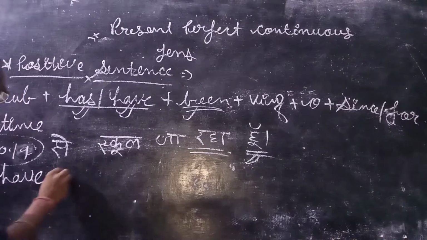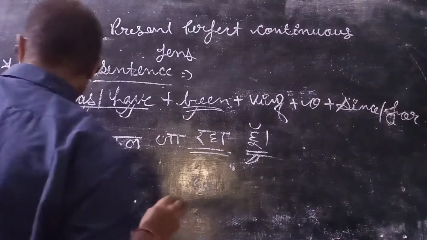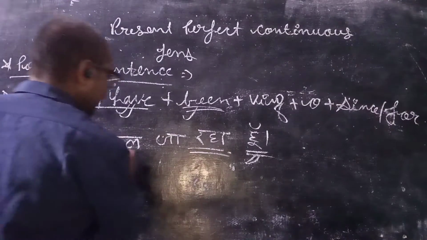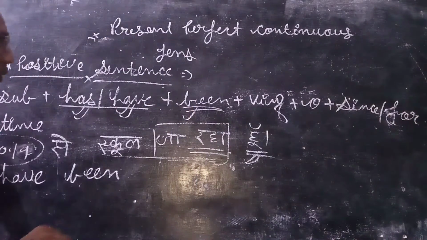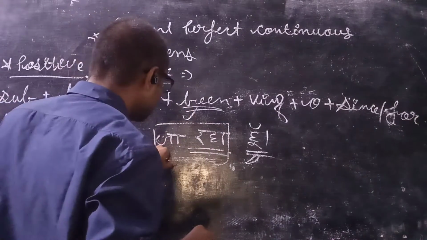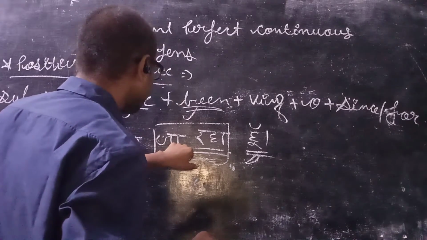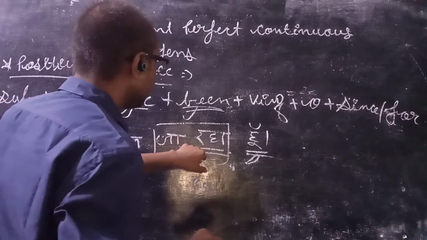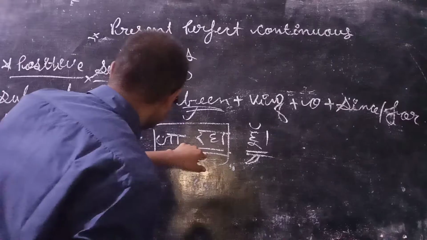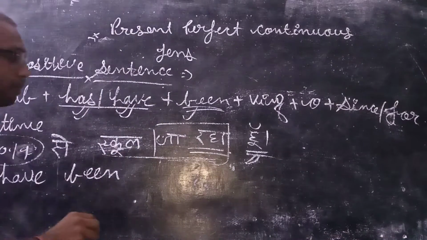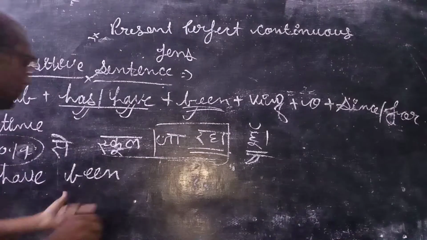And I have been. So what is the work going on here? कौन सा काम हो रहा है? स्कूल जाने का काम हो रहा है. जाने का काम हो रहा है, right? जाने का. So the fourth form of the verb. The first form of the verb is go. Second form went. Third form is gone. Fourth form is verb plus ing, meaning going. And the fifth form of the verb is go plus s or es, that means goes, right? So we will use the fourth form of the verb plus ing. So I have been going.